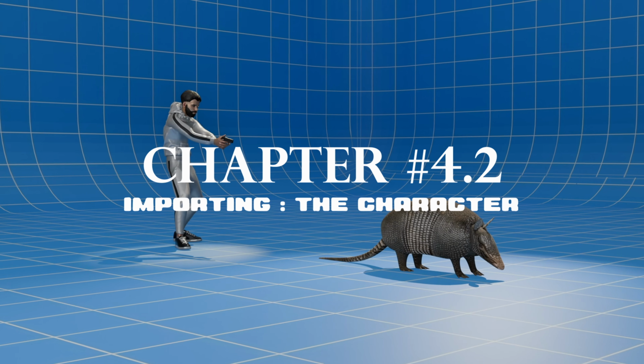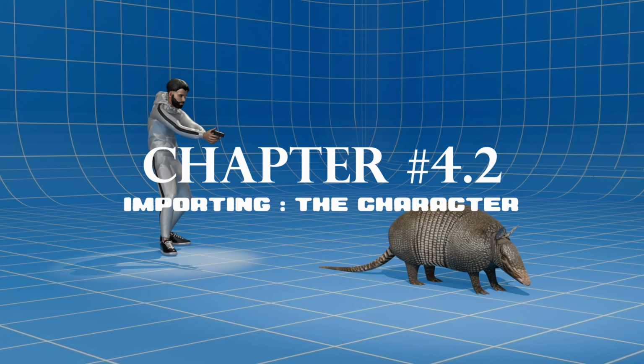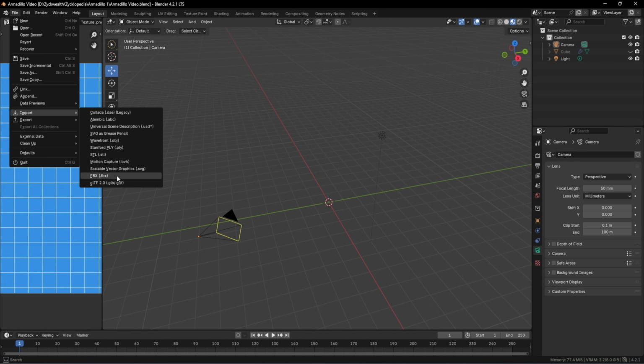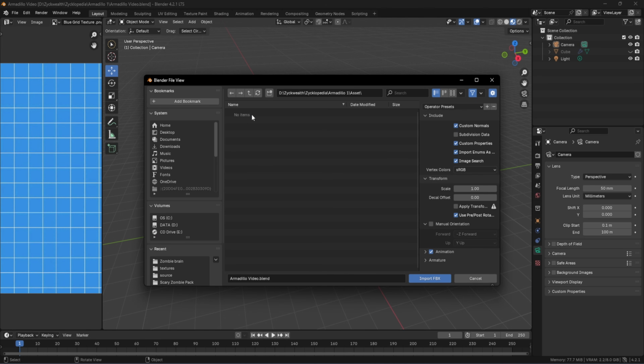So without wasting any time, let's import each of these objects into our scene. For that, I'm going to use File, then Import. The first file which we located was the .fbx file, so I'm going to click on .fbx. Then I'm going to go inside our asset folder and import our model, which is this shooting one. This is a model which we imported from Mixamo.